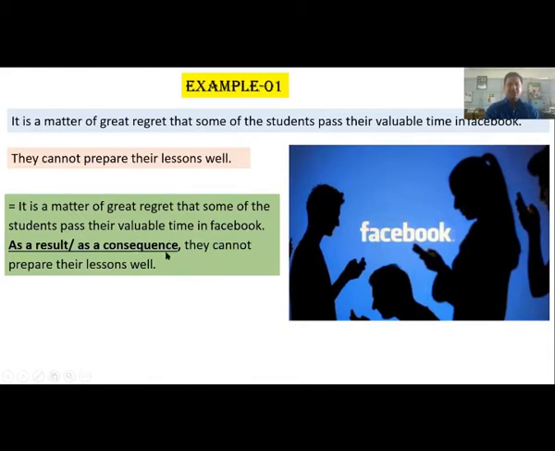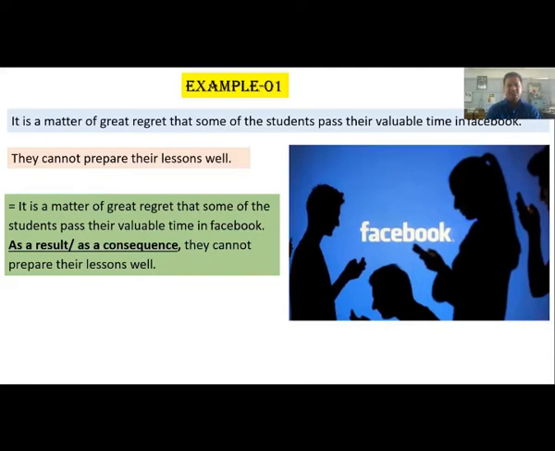As a result or as a consequence, they cannot prepare their lessons well. So here you can see, as a result or as a consequence is my sentence connector that connects the first sentence and second sentence together.